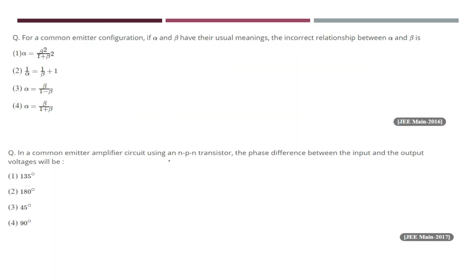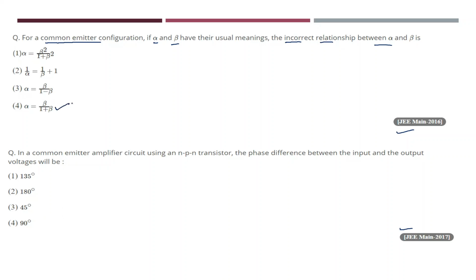So here we have the first JEE problem. This is the JEE 2016 problem and this is the JEE 2017 problem. Let us see the JEE 2016 problem. Here he has given the common emitter configuration with alpha and beta, where alpha represents the current amplification factor in common base and beta represents the current amplification factor in common emitter. He is asking for the incorrect relation between alpha and beta.